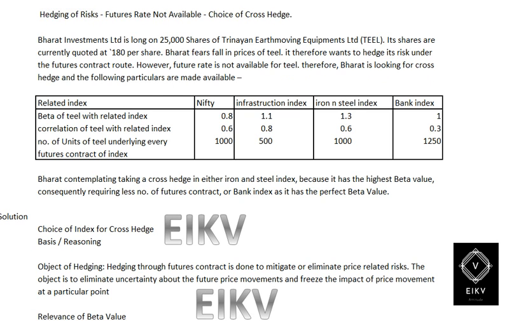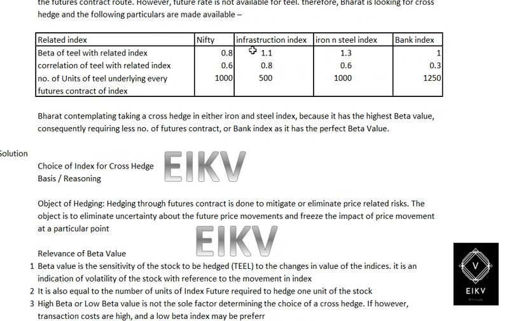So they have given a table containing some details, which is particulars, and then the Nifty, infrastructure, iron and steel index, and bank index. So different types of index have been given. Then they have given the beta of steel with the relative index: 0.8 for Nifty, 1.1 for infrastructure, 1.3 for iron and steel, and 1 for bank index.